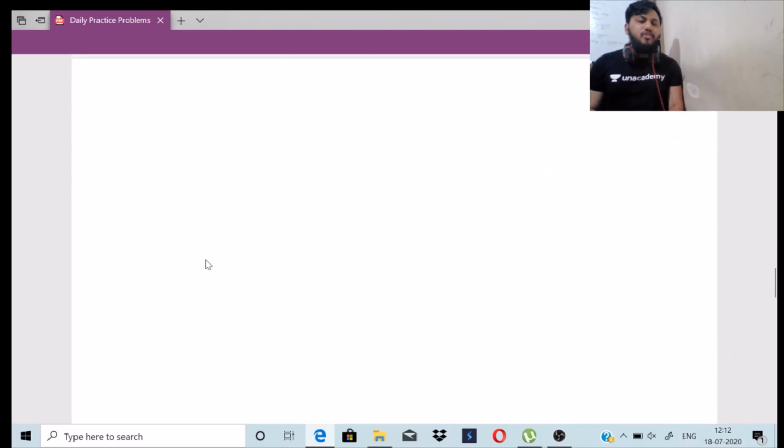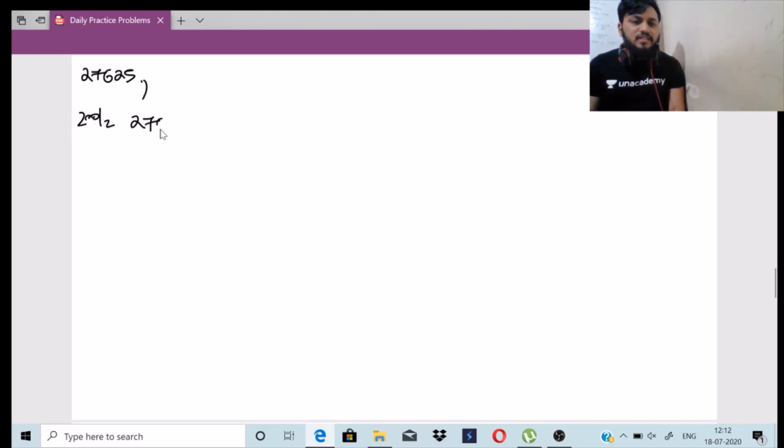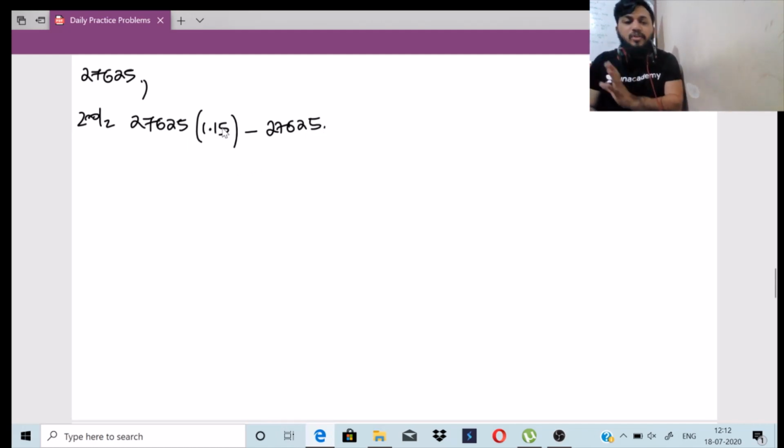Now let us find out for the second year. What is the second year's principal? It is 27,625, right? The rate is same, 1.15, but the principal will change here. For the second year, it is 27,625 into 1.15 minus 27,625, amount minus principal. When you do this, you will get 4143.75. So this will be my interest.